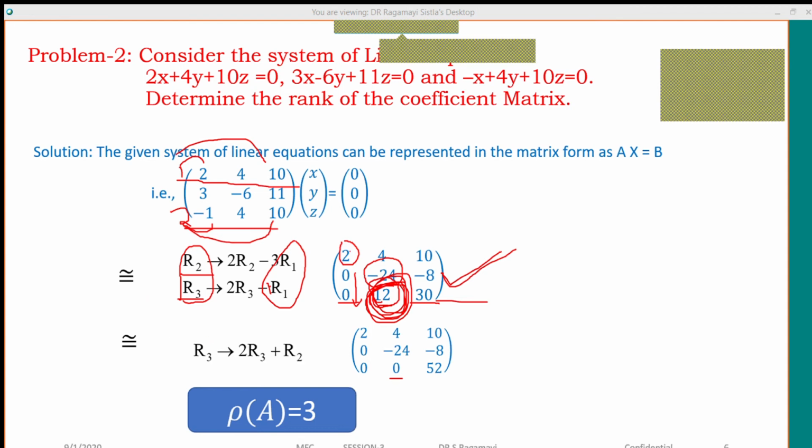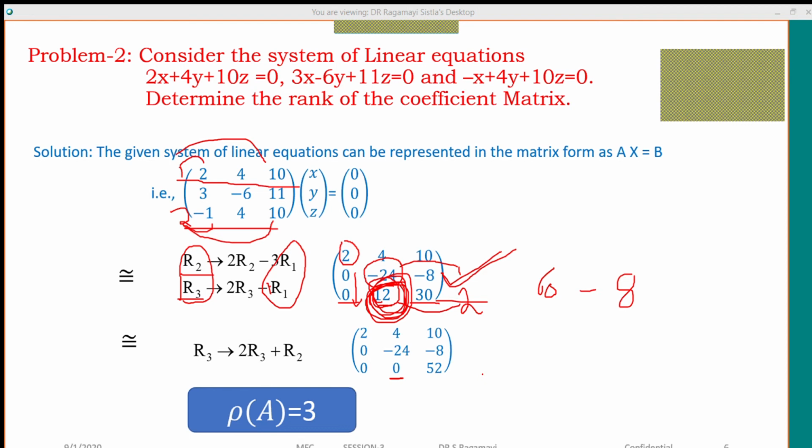Yes. 2 into R3 and 1 into R2. Then 2 12s, 24, 1 into minus 24. Finally, what did it become? 0. 2 into 30, 60 minus 8, giving you 52. Yes.